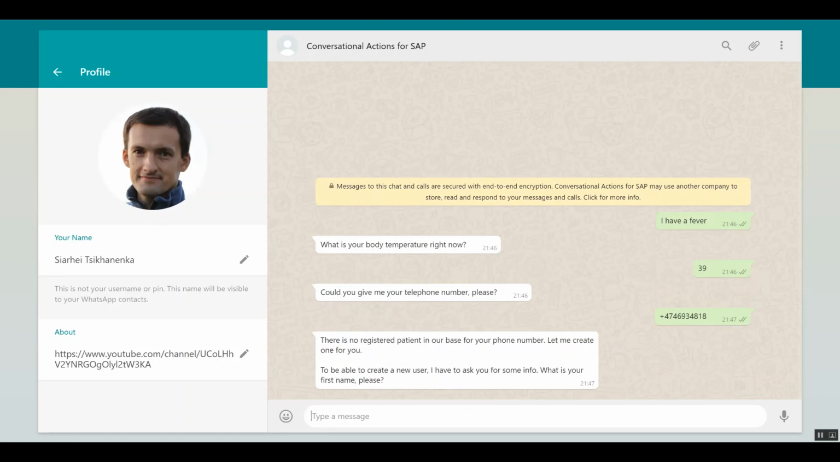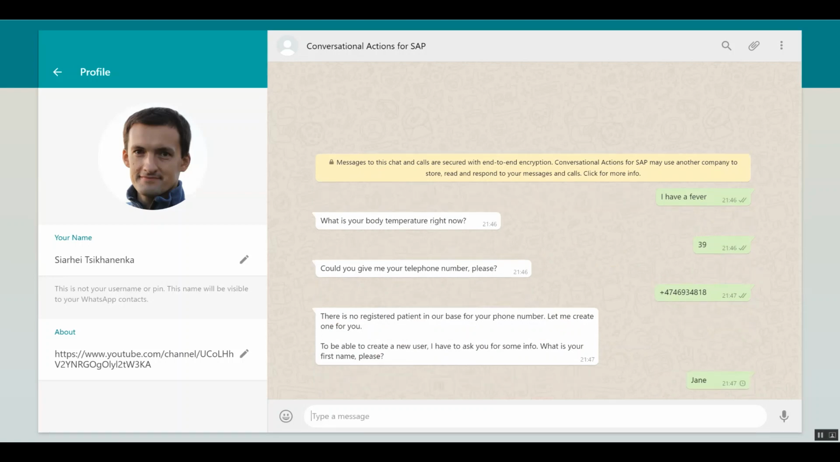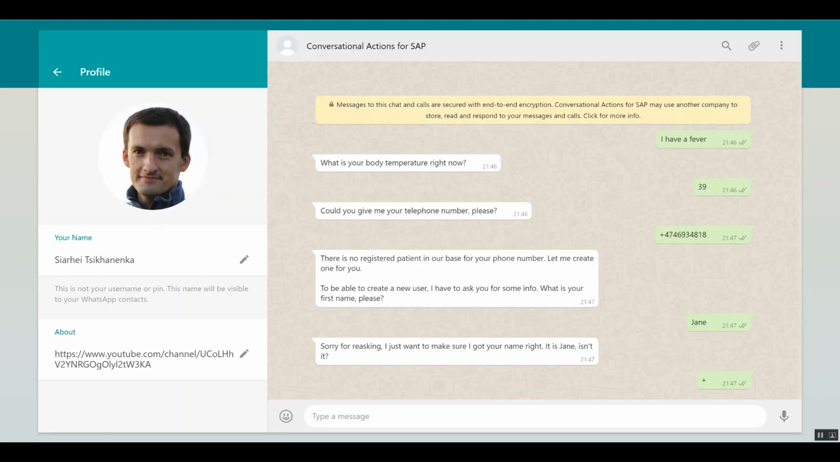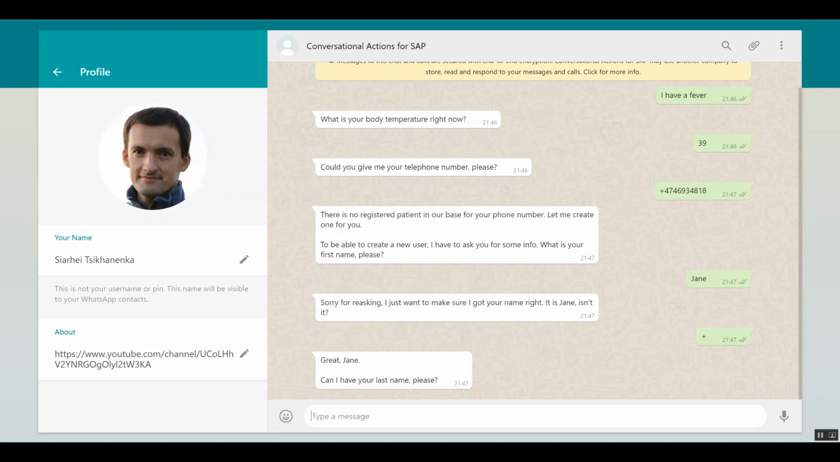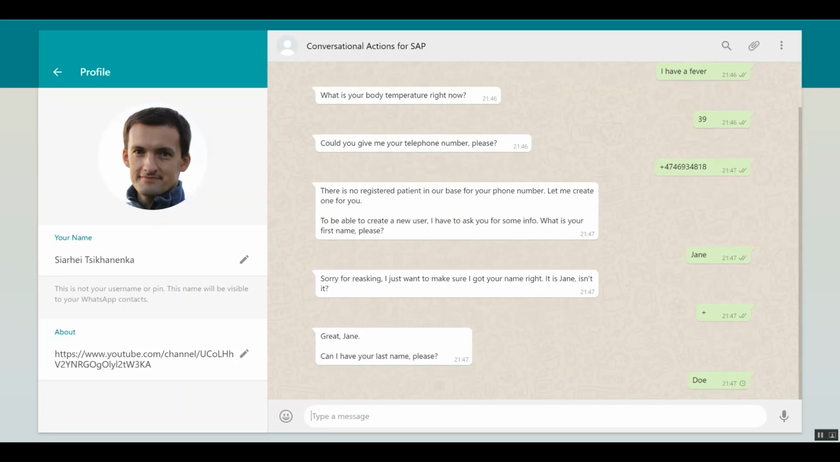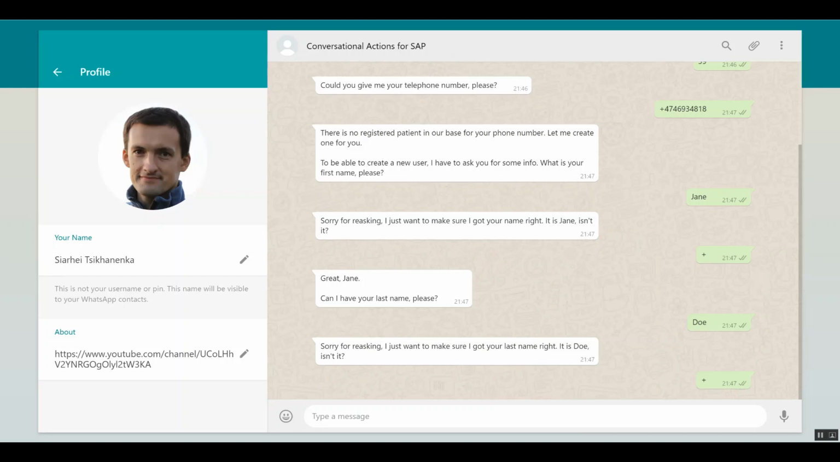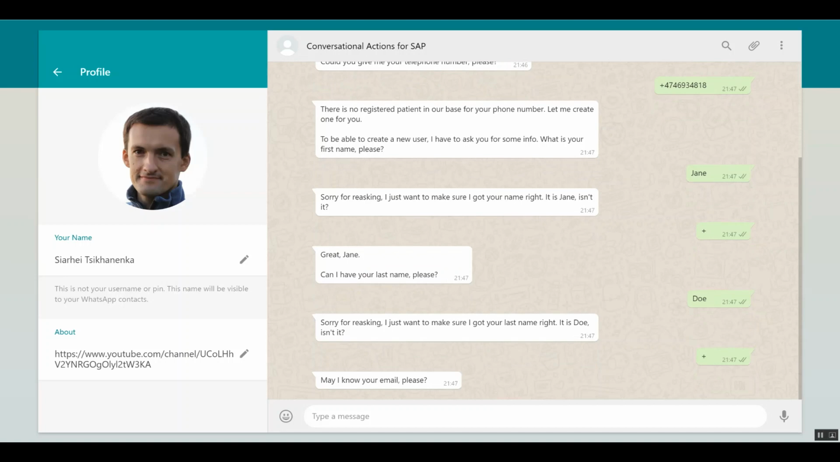Right, so it's not in the database, so I will provide a first name. Yep, I will simply confirm that the name is got correctly. Then the last name. Again, confirmation. Then we'll provide an email address.